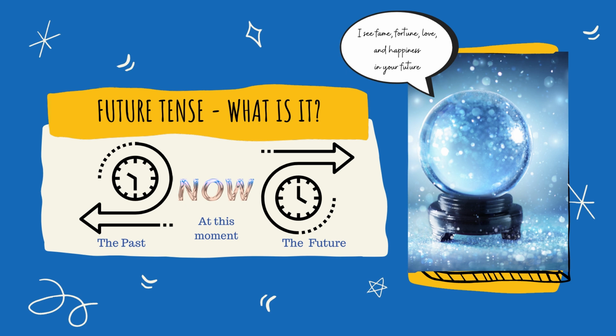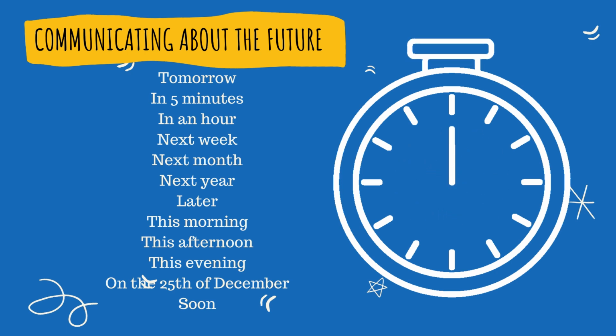We've already talked about the past. The past is gone, it has already happened. So, communicating about the future. The future could be tomorrow, in 5 minutes, in 1 minute, in an hour, next week, next month, next year, later, this morning, this evening, this afternoon, on the 25th of December, soon. The future has to do with time. It's about communicating something that has not happened yet, but will happen or may not happen.